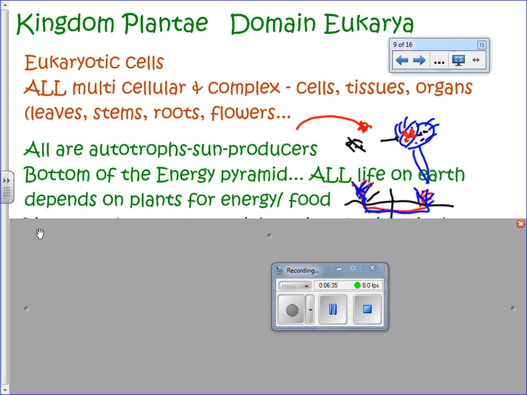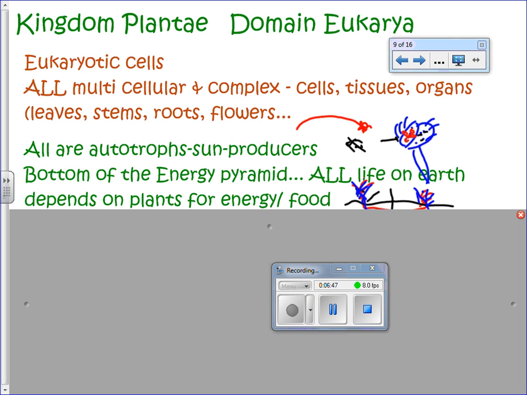Animals, we can't make energy from the sun. We can't use that for food. And besides, we use much more energy than plants. So we just eat them because they stored it all up for us. But again, on the energy pyramid, these are the producers. Everything else depends on them.